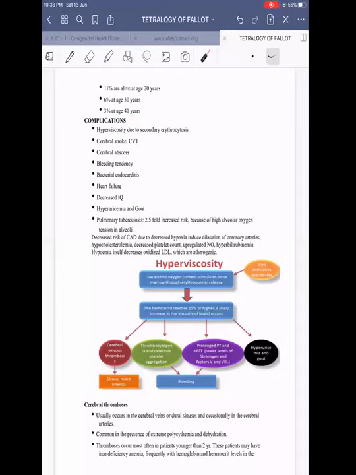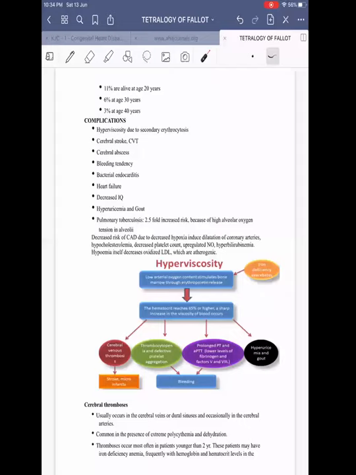Then coming on to complications of tetralogy of Fallot. They can have hyperviscosity syndrome, which occurs because of secondary erythrocytosis. Hypoxia stimulates the bone marrow for excessive erythropoietin synthesis, causing secondary erythropoiesis. Because of this, there will be iron-deplete erythropoiesis, and these iron-deplete erythrocytes are often sticky and predispose to thrombosis and other features of hyperviscosity syndrome.